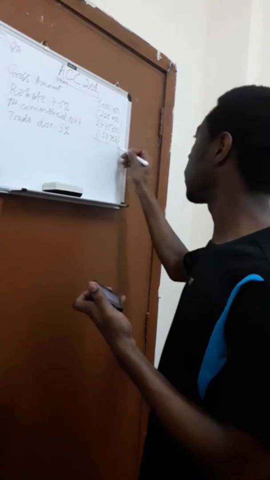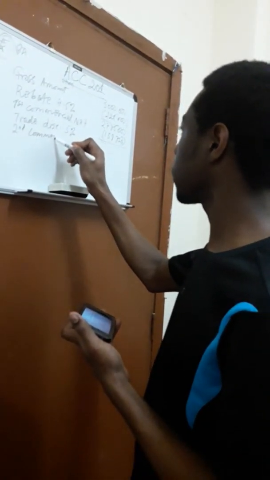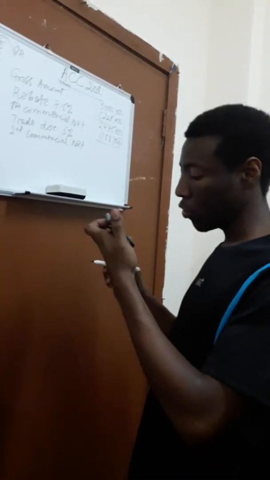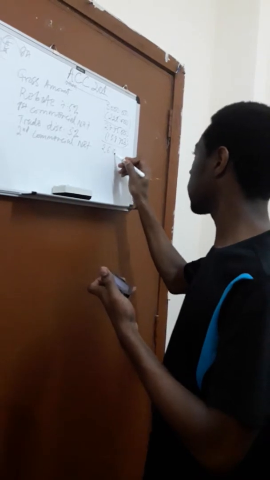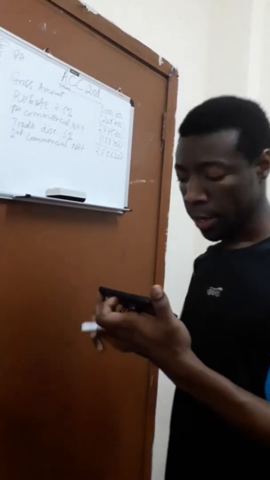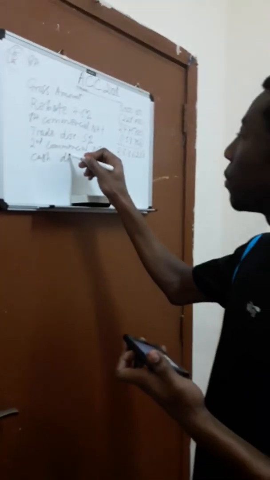You subtract again, and you have the second commercial net, and the amount is going to be 2,636,250.